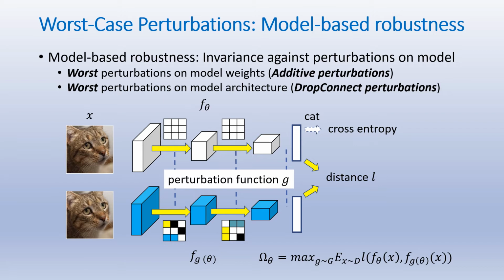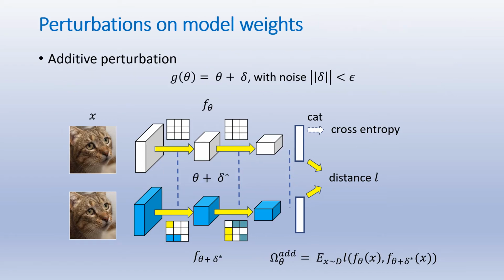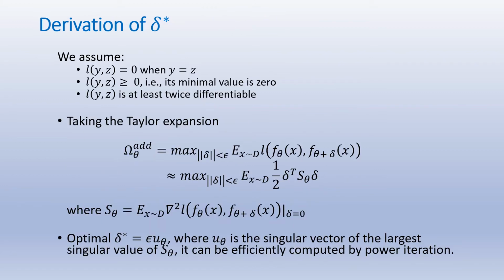We will discuss two types of perturbations, the additive perturbations on model weights and the DropConnect perturbations on model architectures. For the perturbations on model weights, the perturbation function g is to add noise delta on the weight theta with constraints on its norm. Once we get the optimal noise delta star that maximizes the distance between the outputs of the two branches, we replace the g in the previous formulation with theta plus delta star to calculate the value of the WCP. Here we show how to derive the delta star.